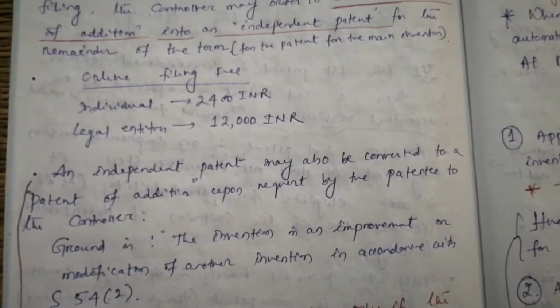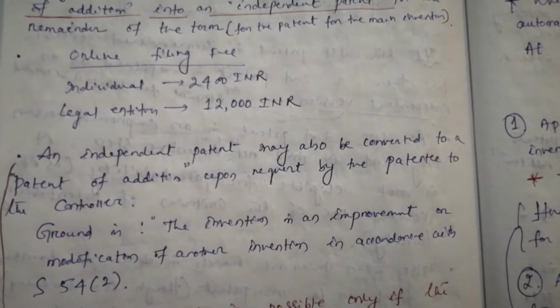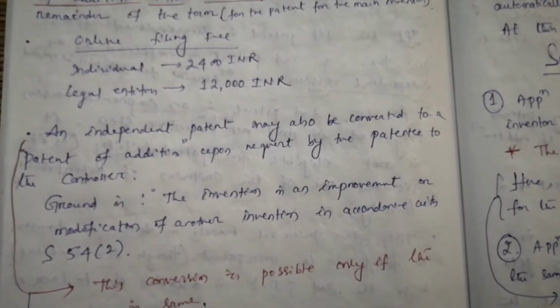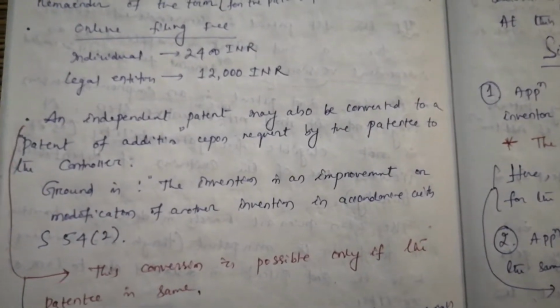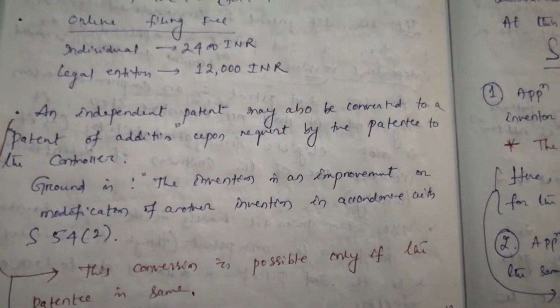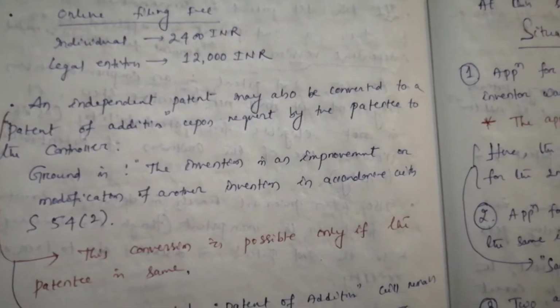An independent patent may also be converted to a patent of addition upon request by the patentee to the controller. What is the ground? The ground is that the invention is an improvement or modification of another invention in accordance with section 54 subsection 2.